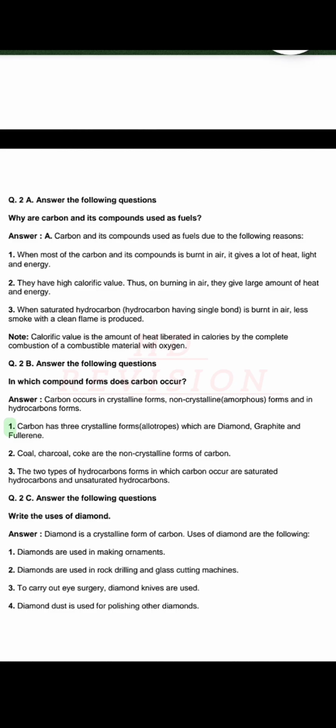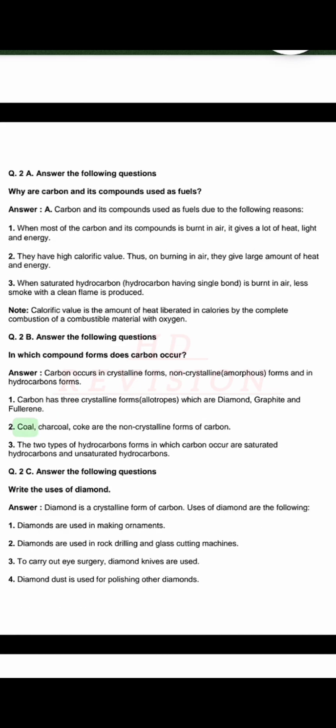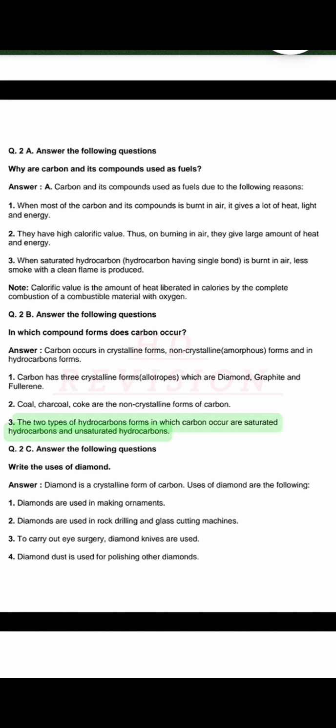1. Carbon has three crystalline forms, allotropes, which are diamond, graphite and fullerene. 2. Coal, charcoal and coke are the non-crystalline forms of carbon. 3. The two types of hydrocarbon forms in which carbon occurs are saturated hydrocarbons and unsaturated hydrocarbons.